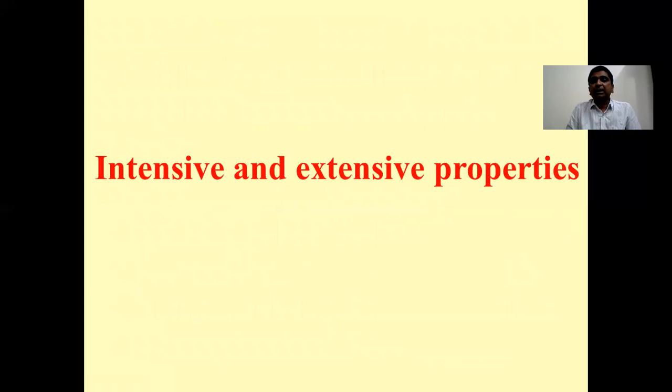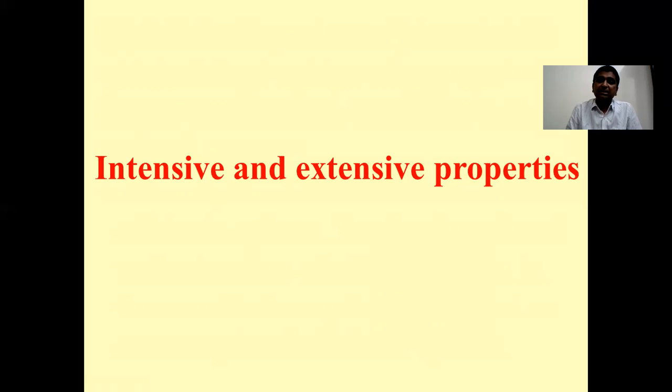Now, having looked upon the classification of systems, it becomes essential to study the different types of properties of a system. Now, what are these properties of a system?